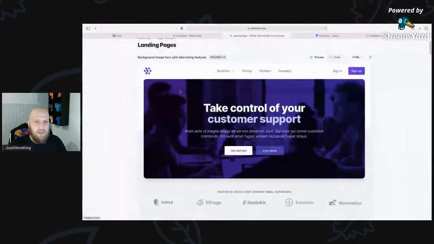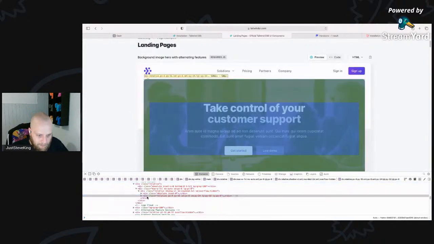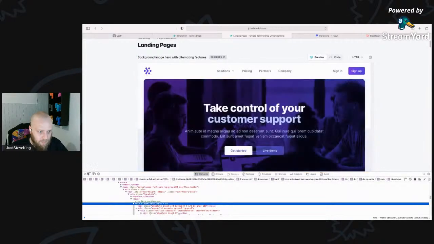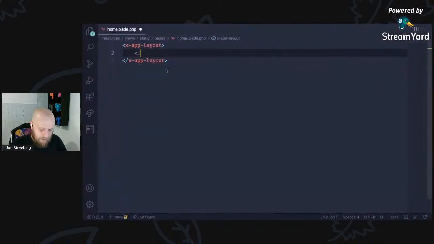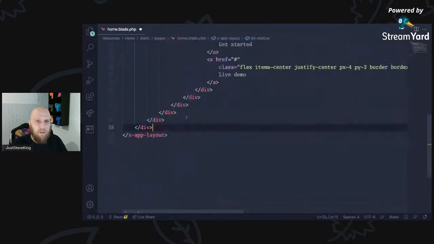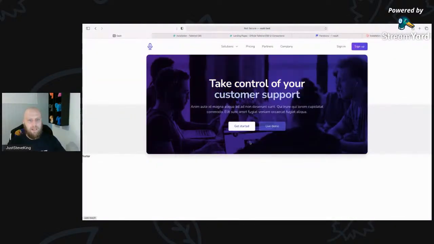So what we'll do is just come ahead, inspect this, and we'll customize this. We'll grab what we want from it, and then we'll customize it. So here is our hero section. So if I just copy the HTML, come back to my page, which means I can just say, okay, so here's our hero. And now let's format that document quickly. Perfect. So it's got all of our stuff in here. Let's just go and have a look at it. Bam, there we go, looking cool. This is how we want it to look.